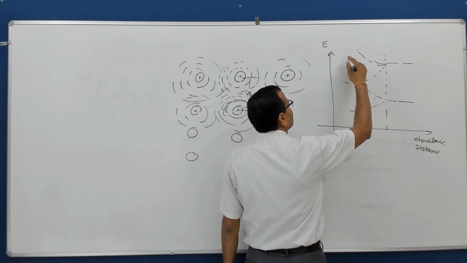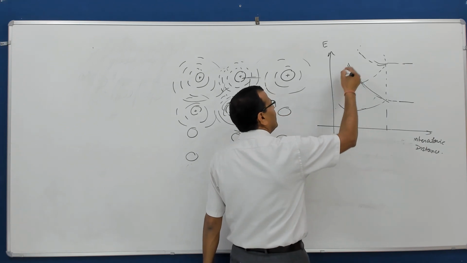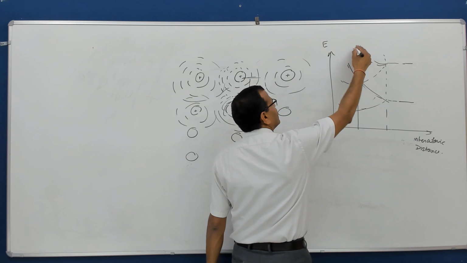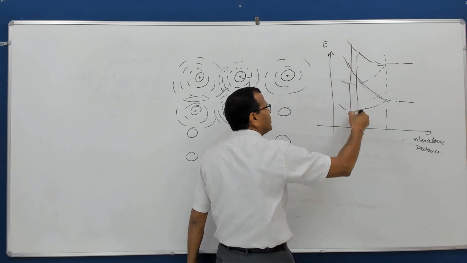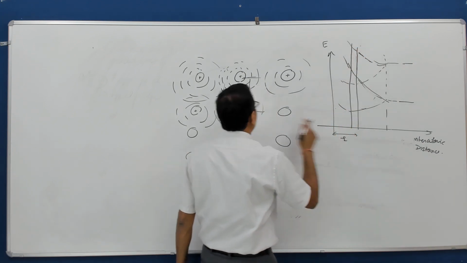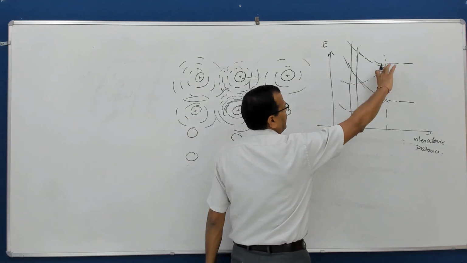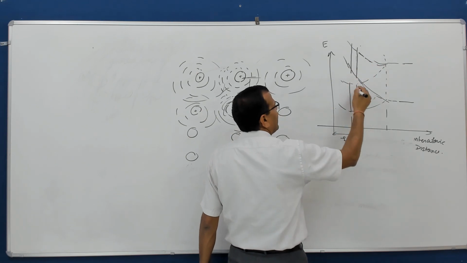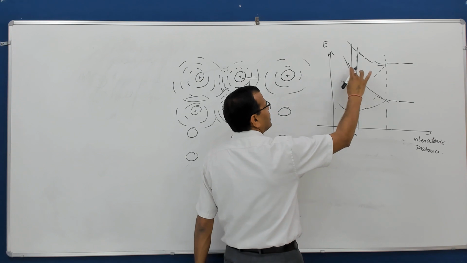And at a certain distance, when we have the distance defined for the solid, say this is one typical case for a particular solid, say this is the distance r in the crystalline solid. In that case, this was split, this was split, so there is a certain gap, and electrons can occupy this state but no state in between.